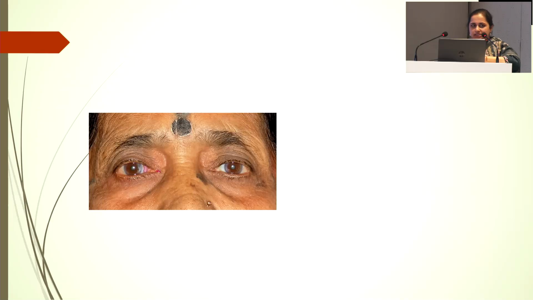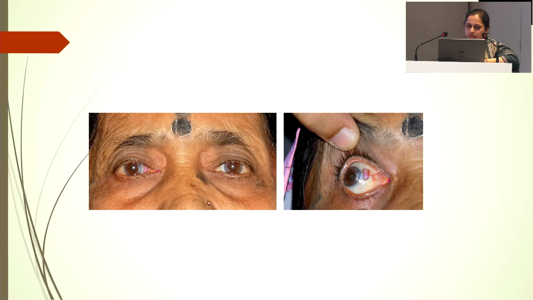Now the last case scenario I would like to come to. This elderly lady came with bilateral defective vision and wanted to undergo cataract surgery, but careful evaluation showed a keratinized conjunctival lesion with a feeder vessel. So this was actually OSSN. In a hurry to work up cataract cases, remember that OSSN need not always be a limbal lesion. So it is always good to assess the overall surface.